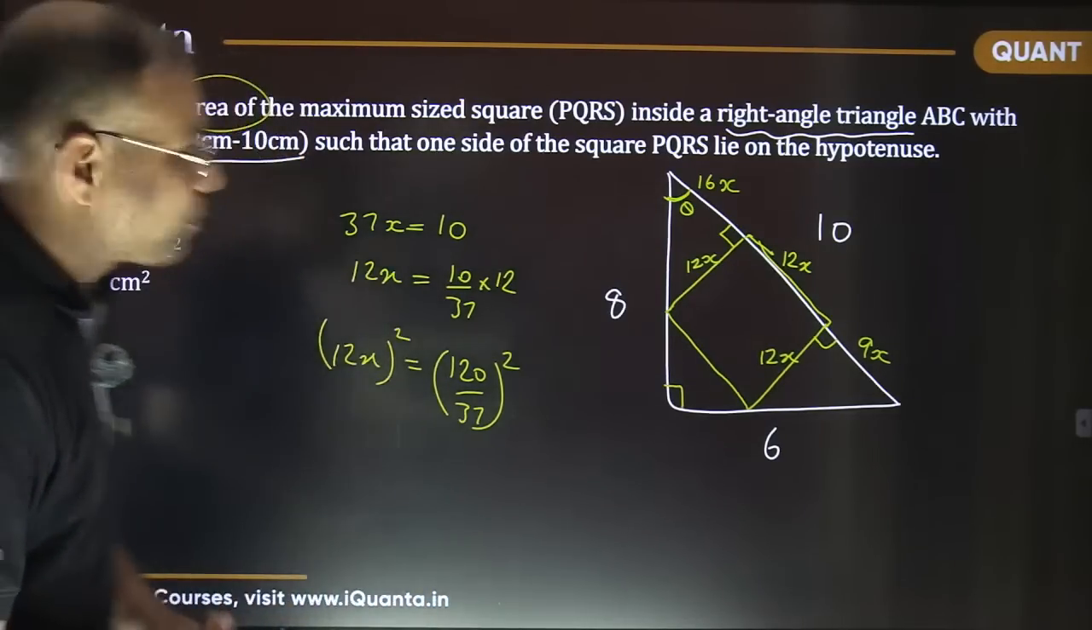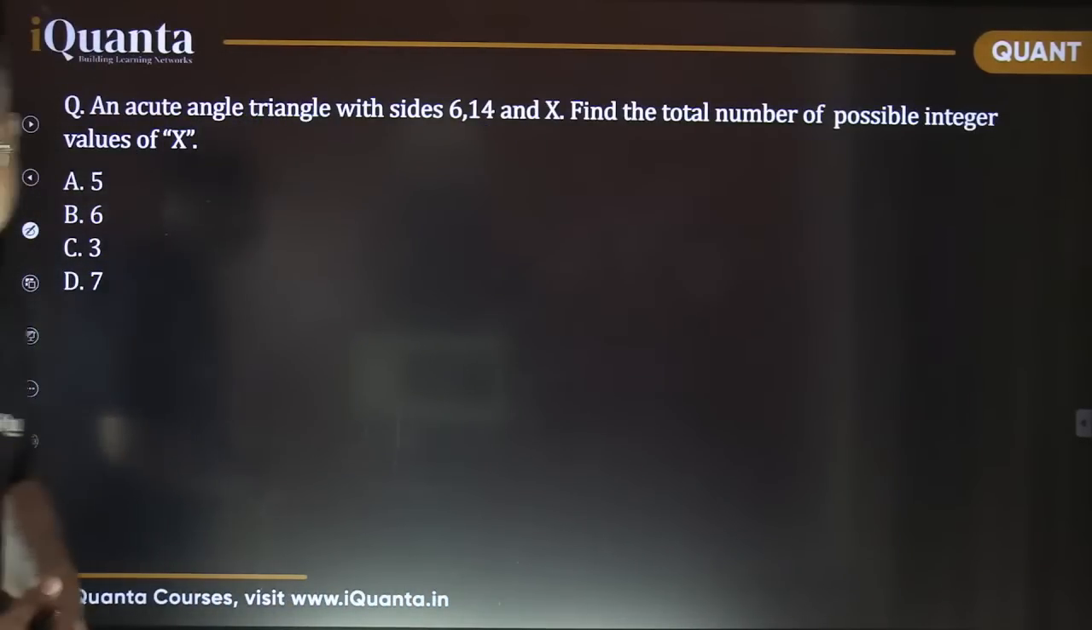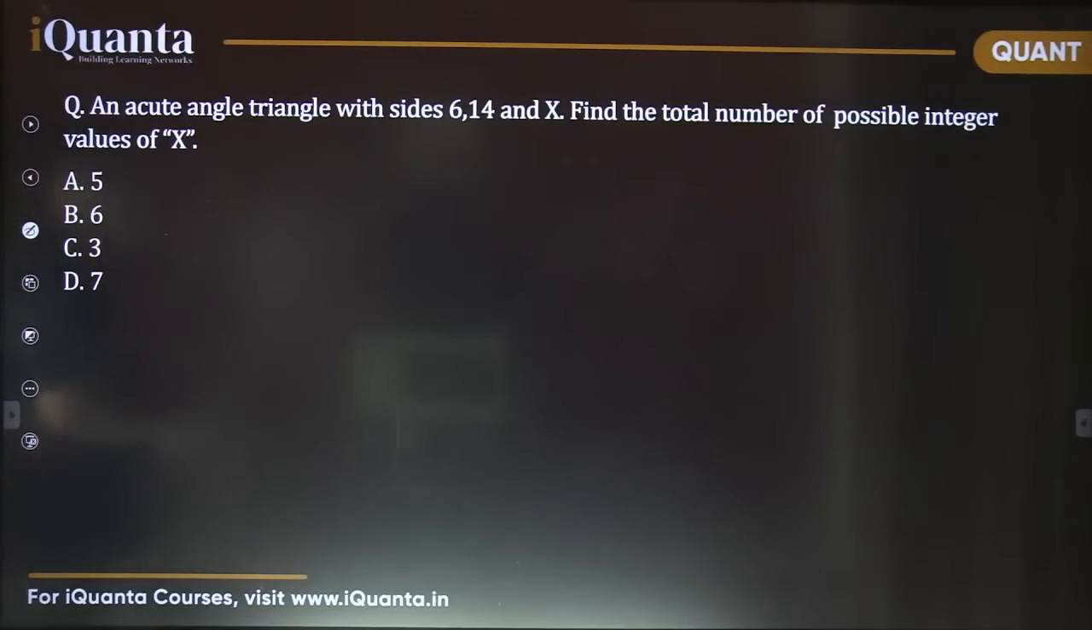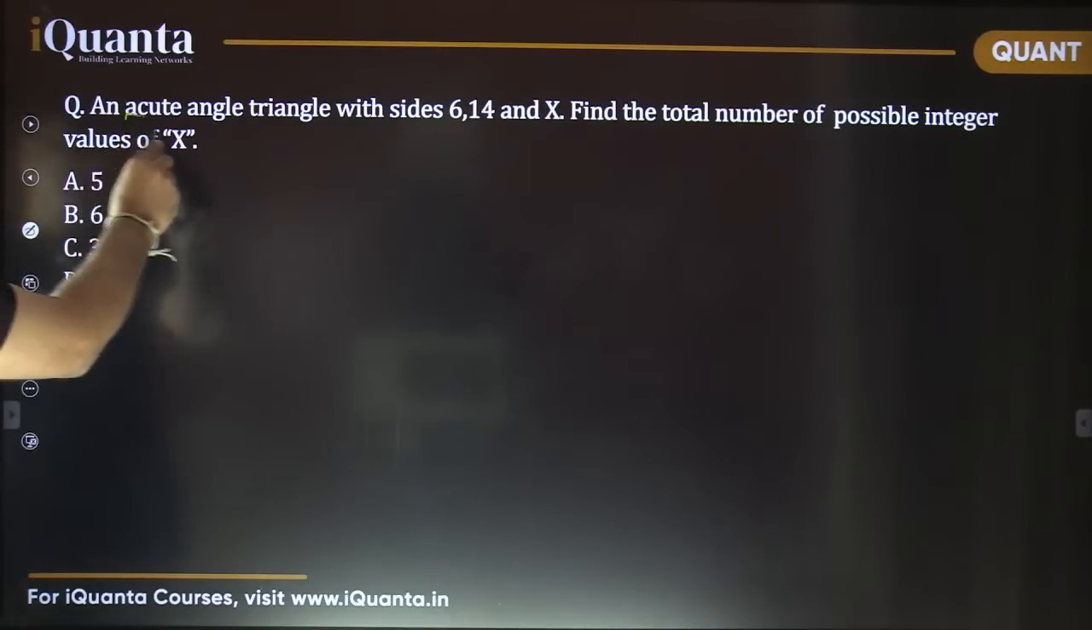Okay, so I'm proceeding to the next question now. I've already shown this question. Now please solve it fast. An acute angled triangle with sides 6, 14, x. You need to find the total number of possible values of x. See, the requirement is that the triangle must be an acute angled triangle.